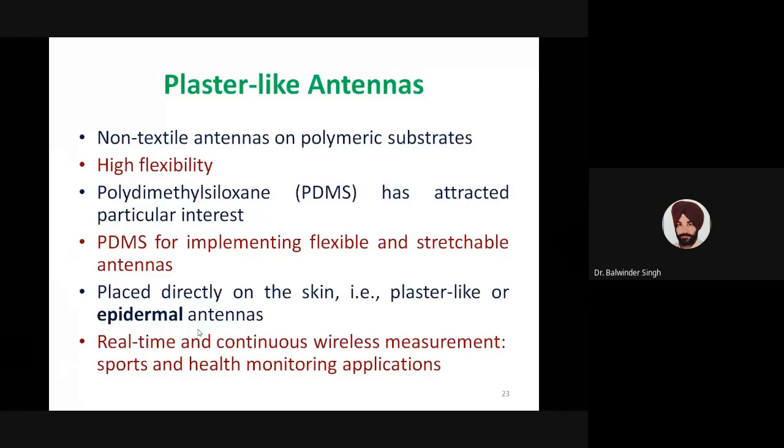These antennas can be used for real-time and continuous wireless measurement. That's why these antennas are especially used in sports and health monitoring applications. When these are pasted or placed directly on the skin, we can very easily have real-time and continuous measurements of the different parameters of the person who is wearing these antennas.